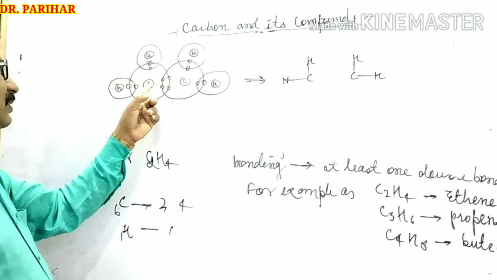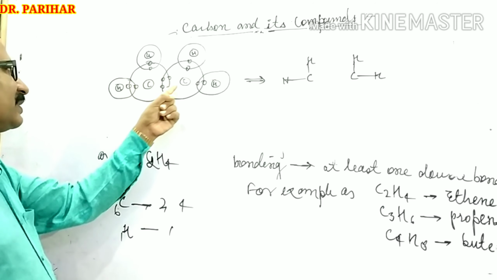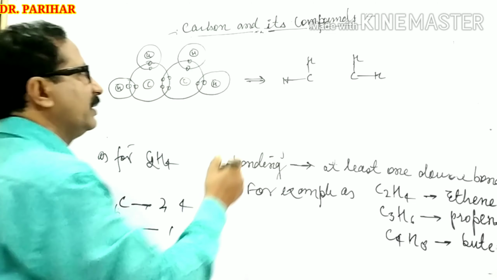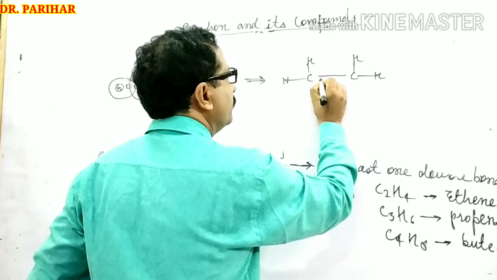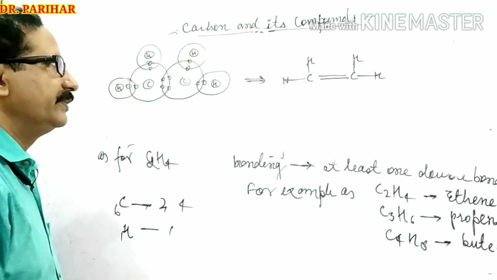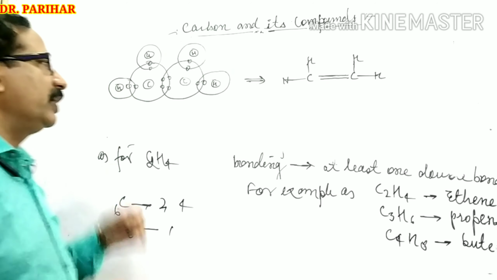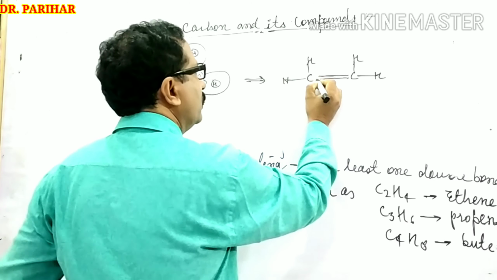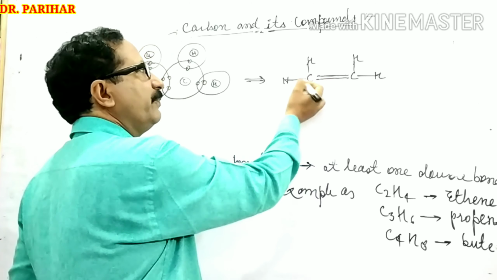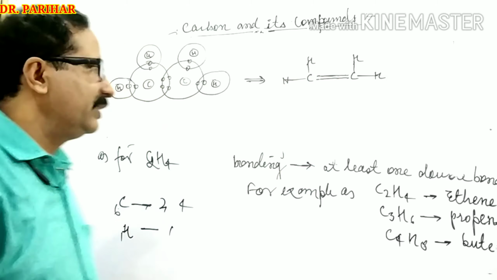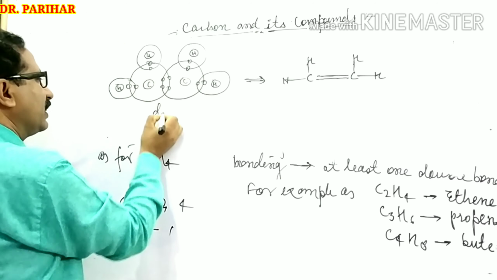Now since 2 electrons are shared between both carbon atoms, there is the possibility of a double bond. Right? And now all 4 bonds of each carbon atom are completed. Now you can see 1, 2, 3, 4, and 1, 2, 3, 4. Right? This is the dot structure.